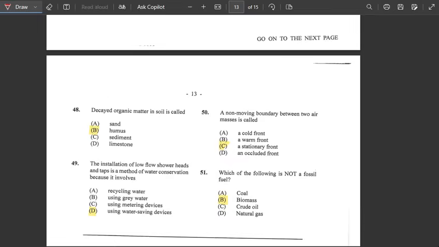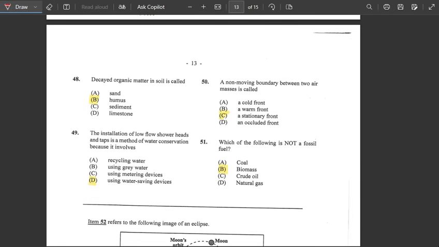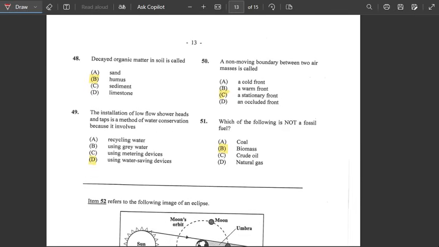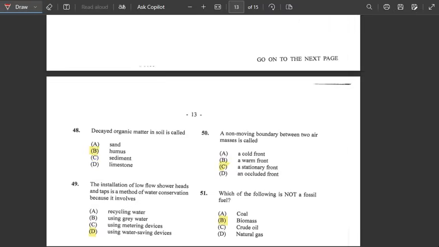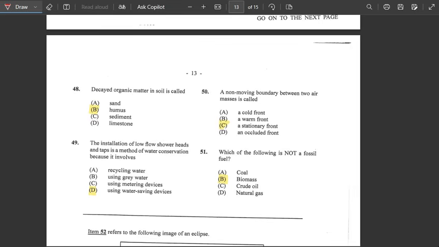Alright. Number 48. It says decayed organic matter in soil is called humus. Alright, number 49. It says the installation of low flow shower heads and taps is a method of water conservation because it involves using water saving devices. Alright, number 50. It says a non-moving boundary between two air masses is called a stationary front.